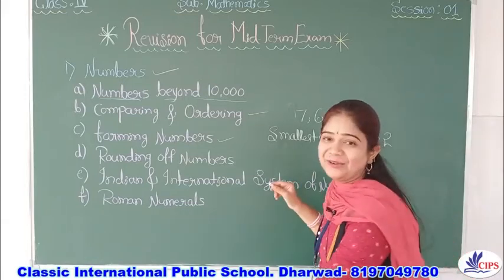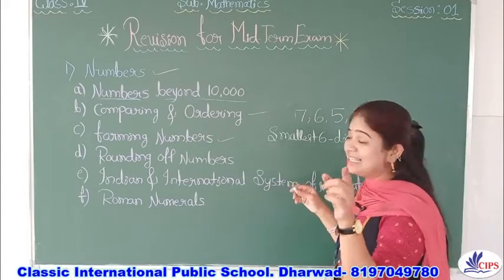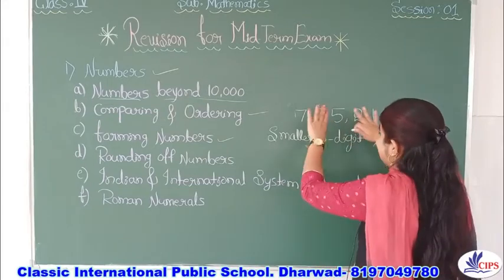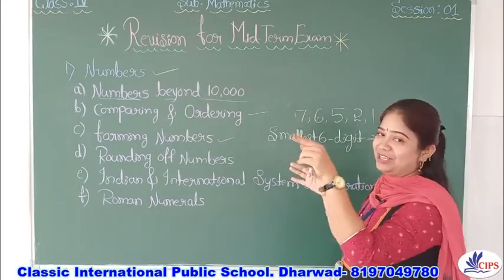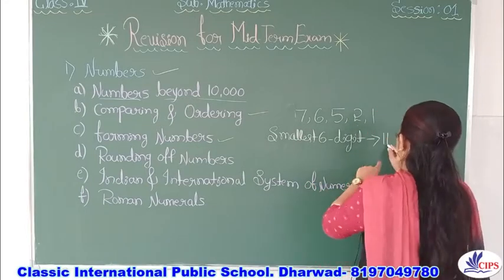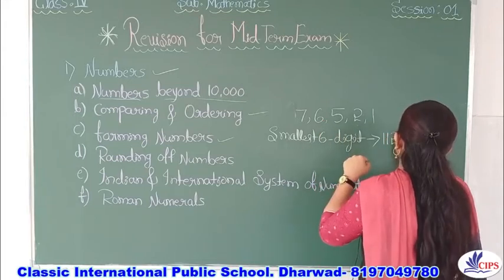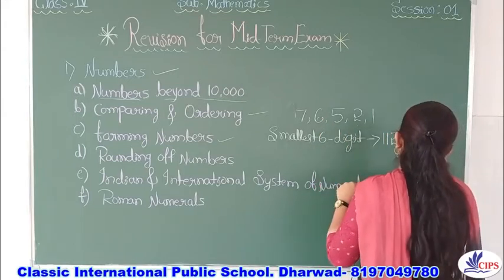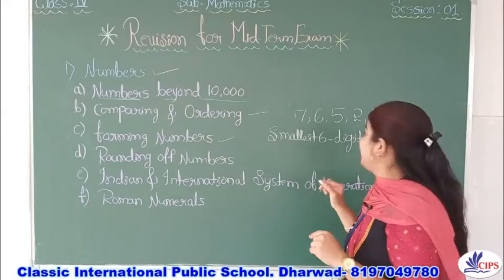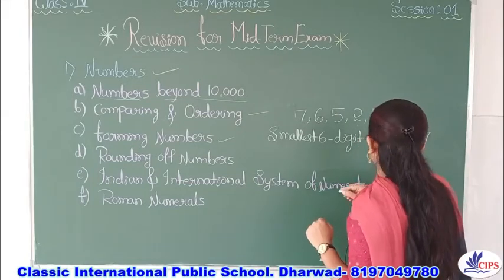Sorry, 1 is there, yes. So 1 is there. So what you have to do? Smallest means take among these, which is the smallest, that you should take. 1, 1, that only twice. 1, 1, then 2, then 5, then 6 and 7. So now it will become like this.